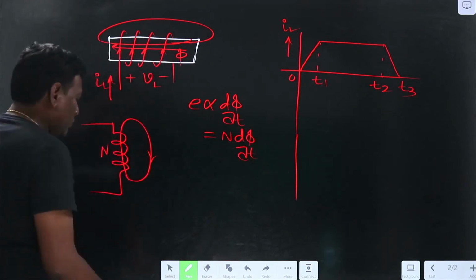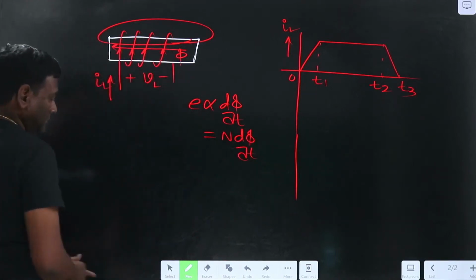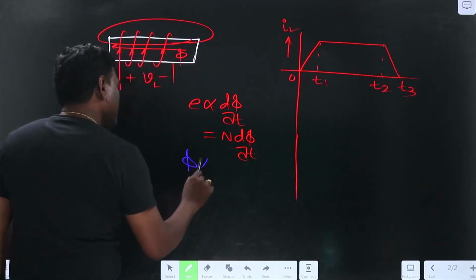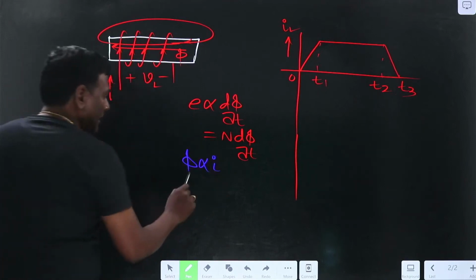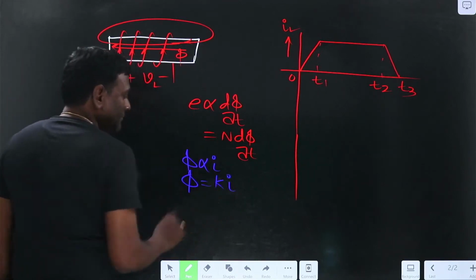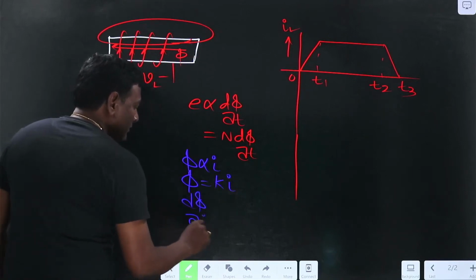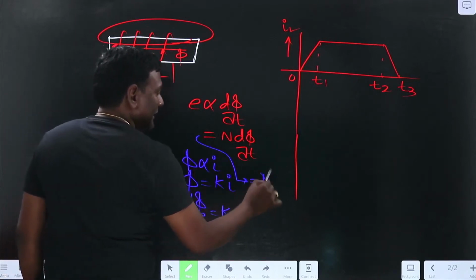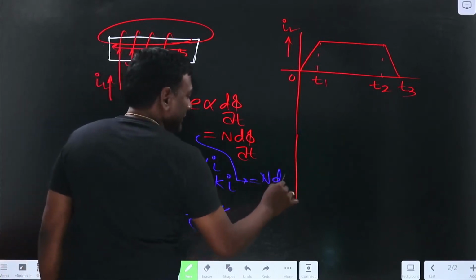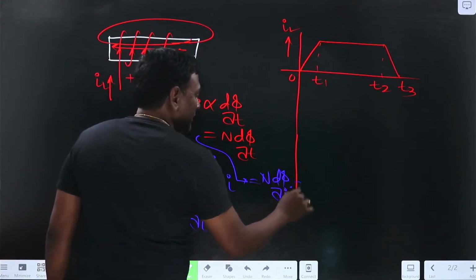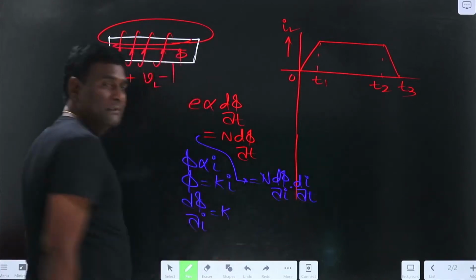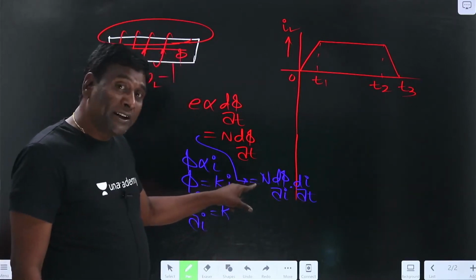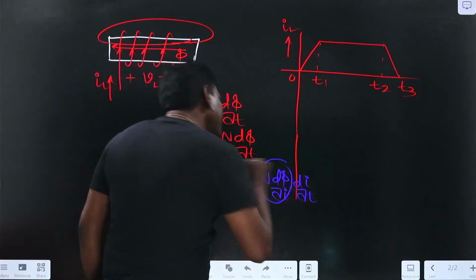Okay, and already we know that phi is directly proportional to i, or phi equals k times i, or d phi by di equals k, a constant. Now let me rewrite this: N d phi by dt is nothing but N d phi by di into di by dt. Now, is d phi by di constant or not? Yes. Are the number of turns constant or not? Yes. So entirely this is going to be constant.